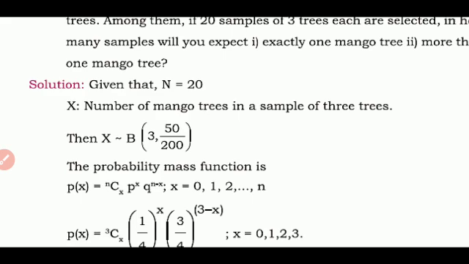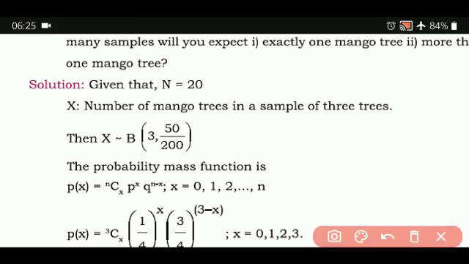Out of 200 trees, 50 are mango. So the value of P will be 50 divided by 200. Then you write the probability mass function: P of x is equal to nCx, P to the power of x, Q to the power of n minus x, where x takes the values 0, 1, 2, and so on till n.